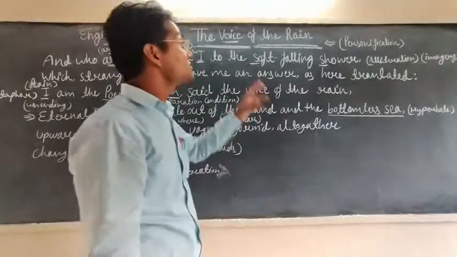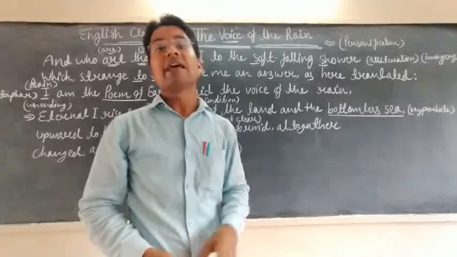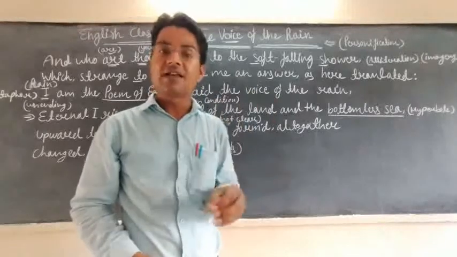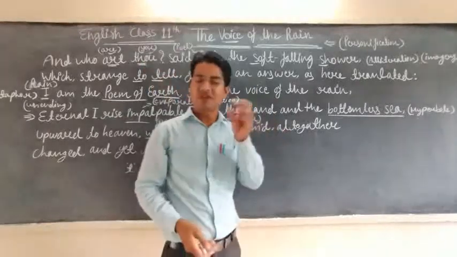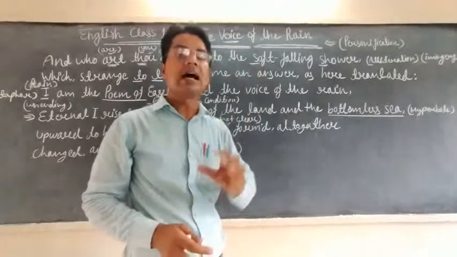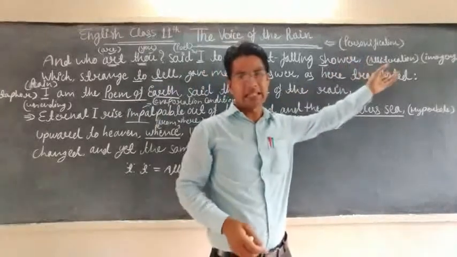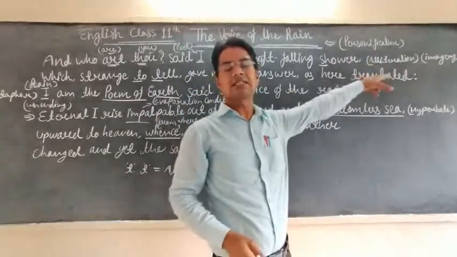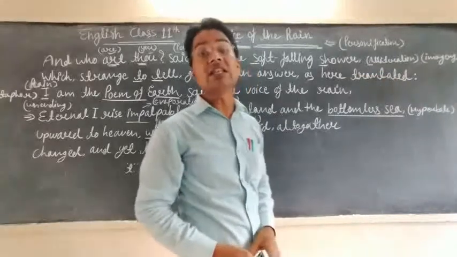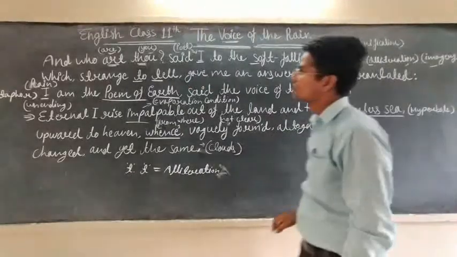And you know, the soft falling shower is visual imagery. If you see the rain, the soft shower falling in the rainy season, you can feel other seasons also on the basis of imagination. This is why this is visual imagery here, and alliteration also.